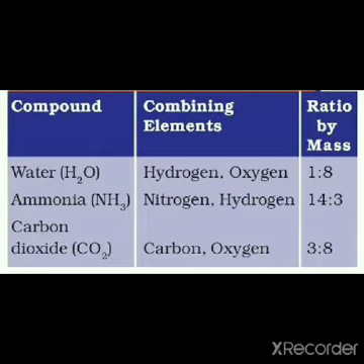Consider the next compound ammonia. Here the elements present are nitrogen and hydrogen. Now what is the ratio by mass in which the two elements nitrogen and hydrogen react or combine to give the compound ammonia? The ratio is 14:3. Now if we consider carbon dioxide, the elements present are carbon and oxygen and the ratio by mass is 3:8. So thus we can say that a compound is formed when two or more elements chemically combine together in a fixed ratio. The ratio should be fixed.